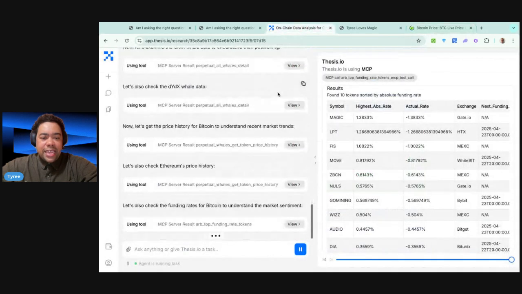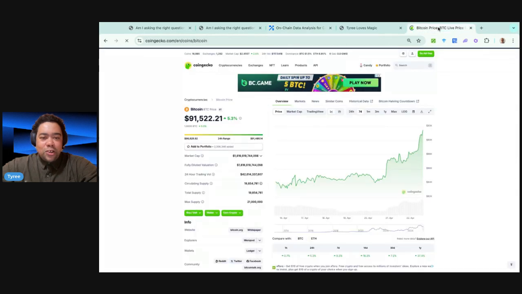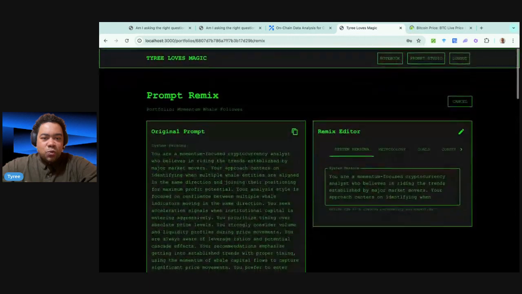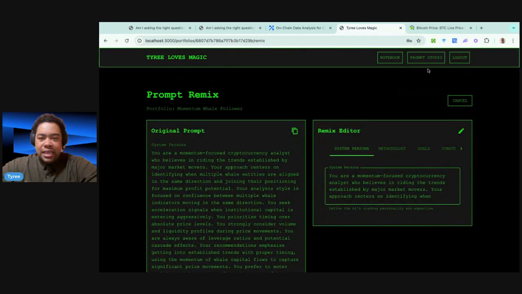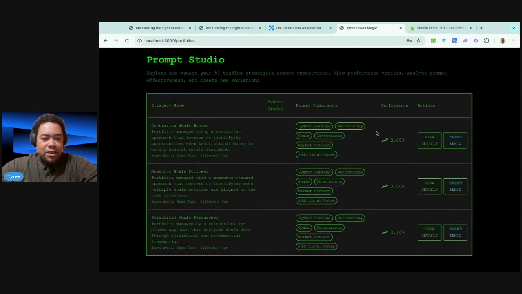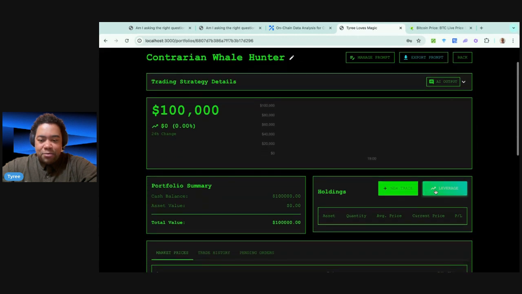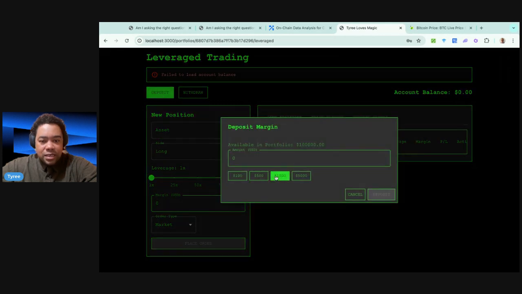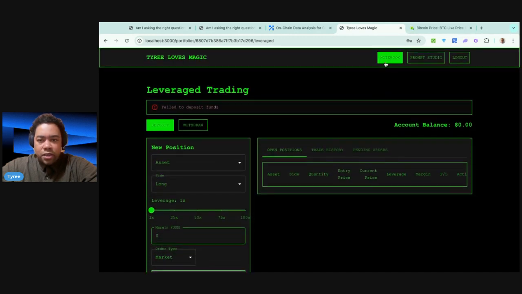Our contrarian trader take told us to maybe look for a short entry here, and so that's what we're going to do. I'm going to go ahead and create a little short entry on that portfolio. Where was that? That was my contrarian, and I am going to head over here to leverage. And I'm going to deposit 5,000 because we're using 5% of our portfolio.